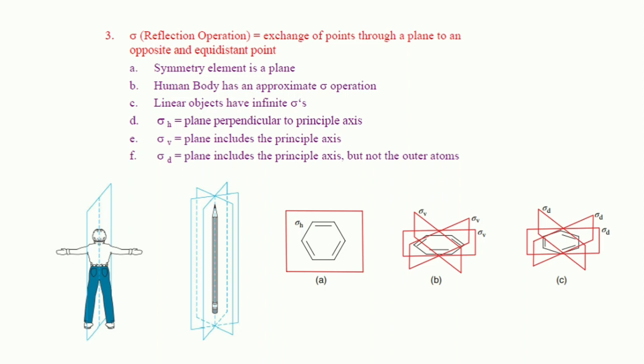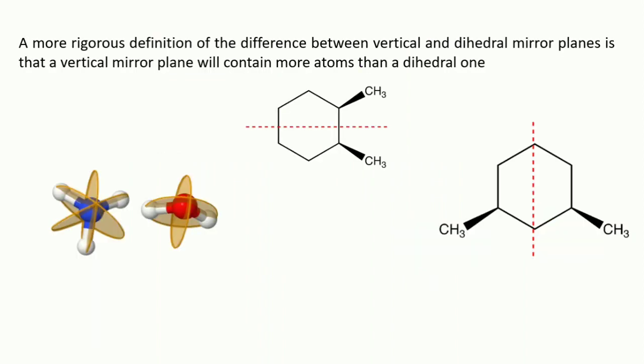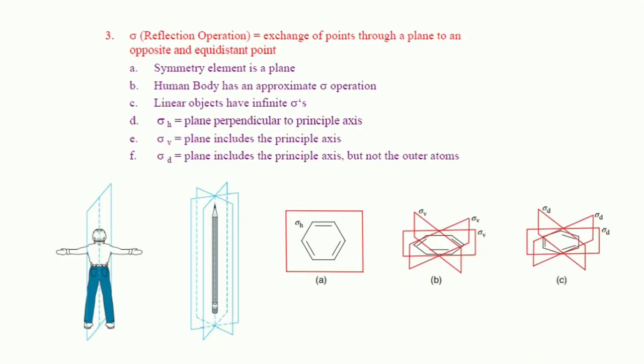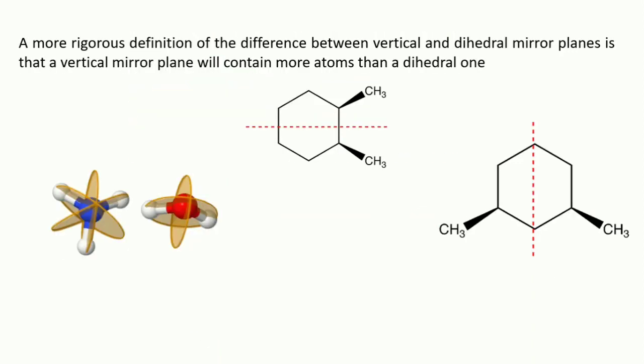Sigma h was the plane perpendicular to the principal axis, while sigma v was the plane that includes the principal axis. Sigma d is the plane that includes the principal axis but not the outer atoms. We have taken some examples to understand the concepts of plane of symmetry or sigma.